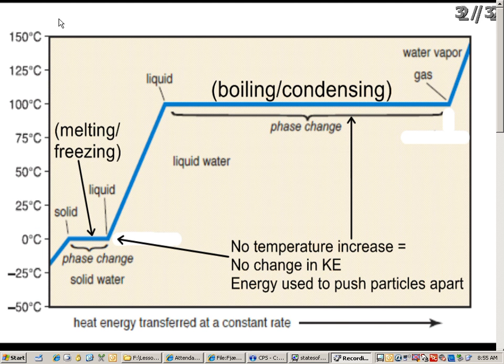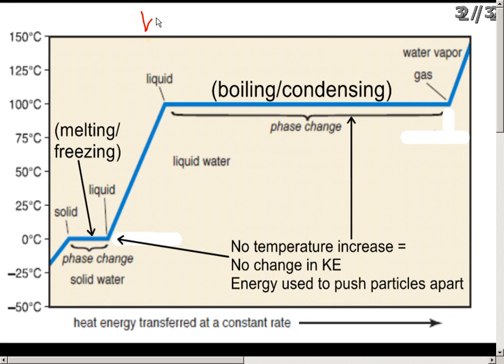Now, we often make graphs in science. That's how we display our data. We like to display data of something called a heating curve. And this is an example heating curve of water. It shows a change in temperature over time as you heat something up.